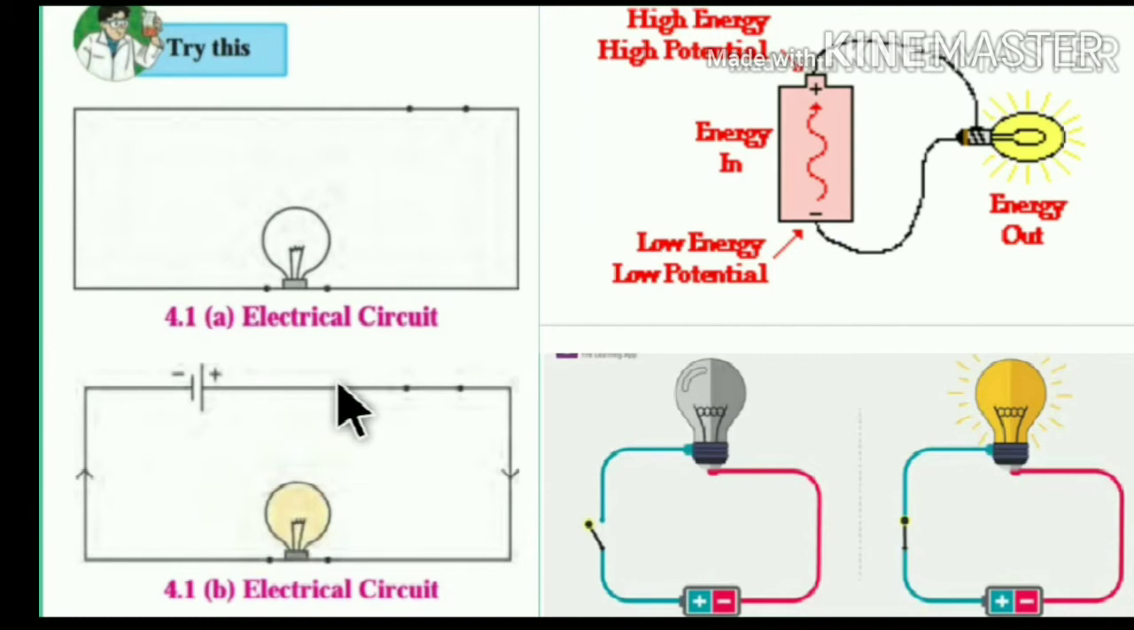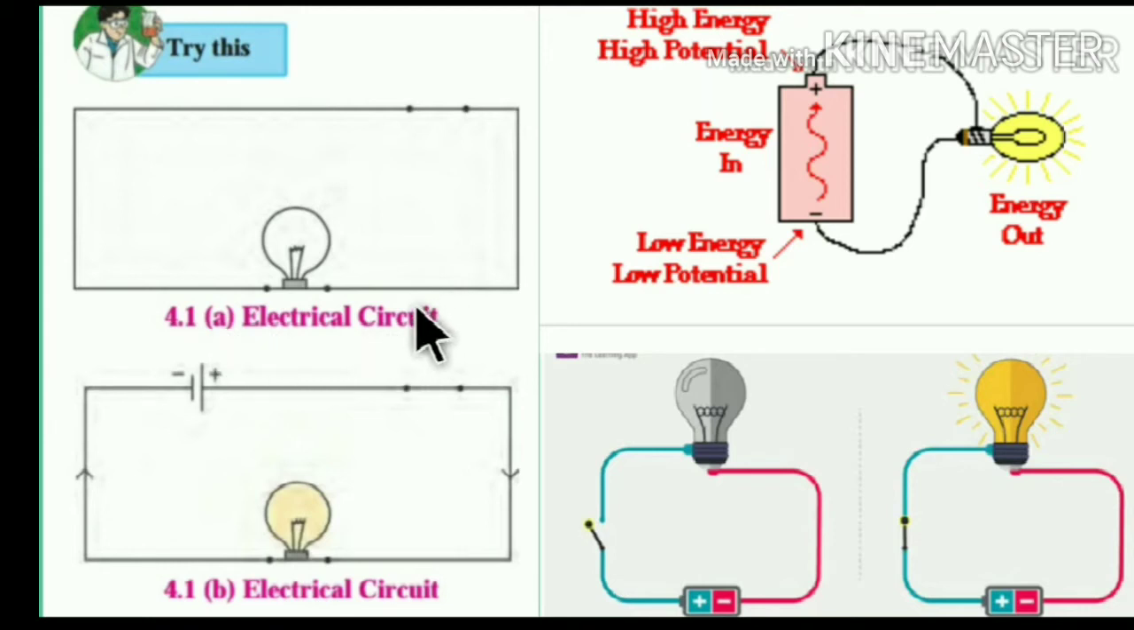Next, try this. There are two figures: 4.1a, an electrical circuit, and 4.1b, an electrical circuit. Let us see the difference in these two figures. First, take connecting wires, copper wires, and connect the circuit. This is the copper wire and the bulb; connect the circuit as shown in figure 4.1a.